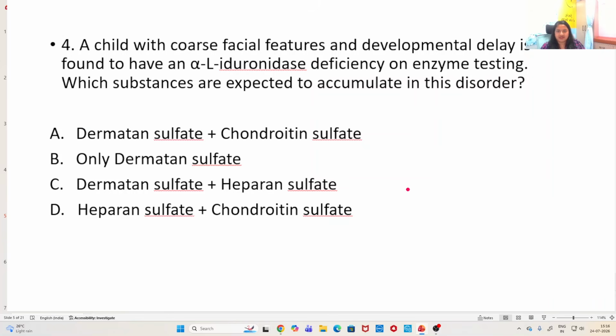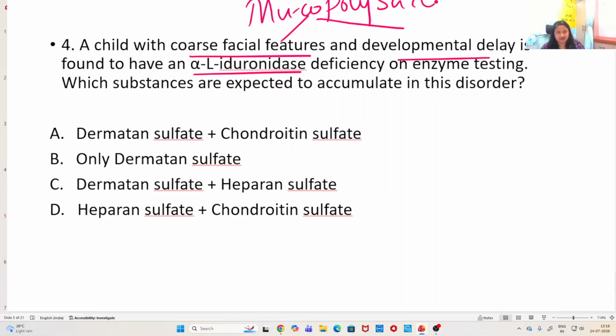Now number 4, a child with coarse facial features and developmental delay is found to have an alpha L iduronidase deficiency on enzyme testing. Which substances are expected to accumulate in this disorder? Now you have to highlight the clues here: coarse facial features, developmental delay, and this particular enzyme deficiency. Now these two, coarse facial features and developmental delay, are very characteristic features of mucopolysaccharidosis.